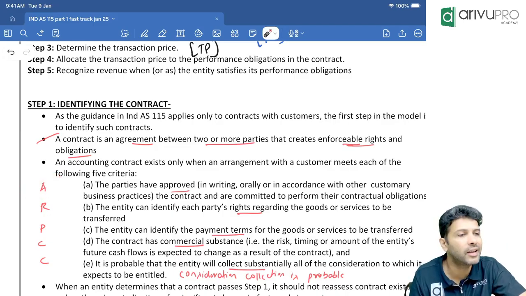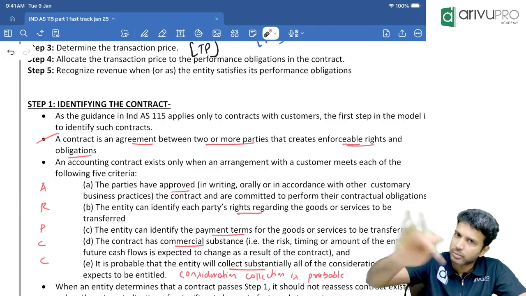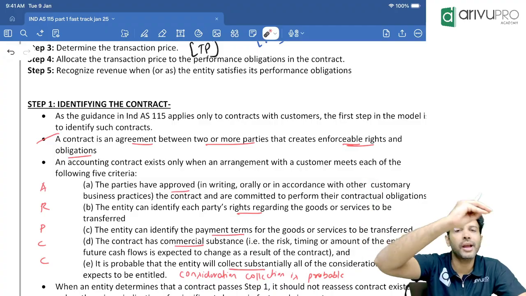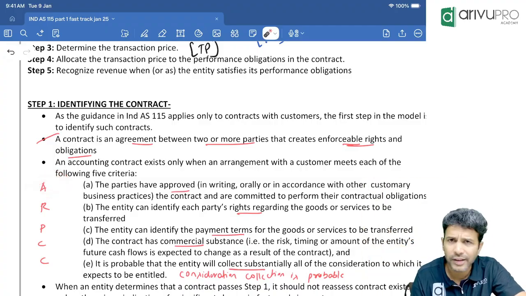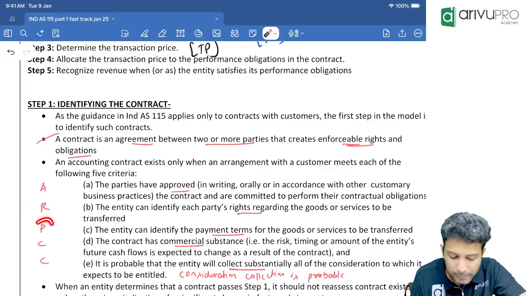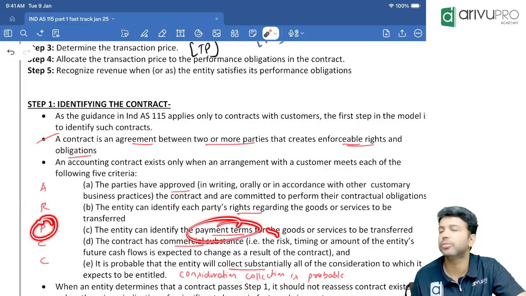What is first one? A. Contract terms. Whatever terms the contract has, it should be agreed and approved by all the parties in the contract. That is one. All the parties should be okay with the terms mentioned. R for rights and obligations of all the parties, you should be able to identify. P for payment terms, you should be able to identify.